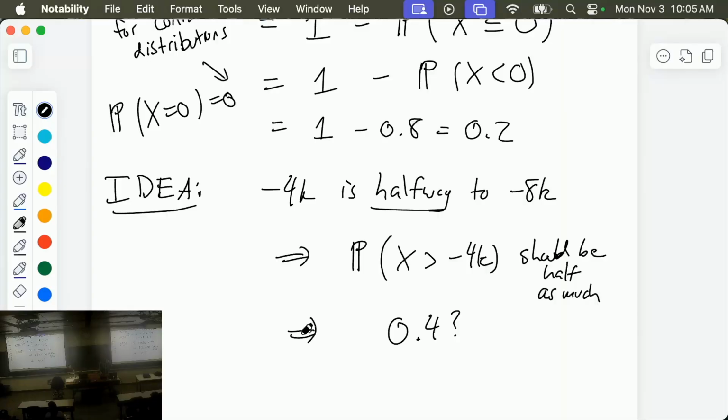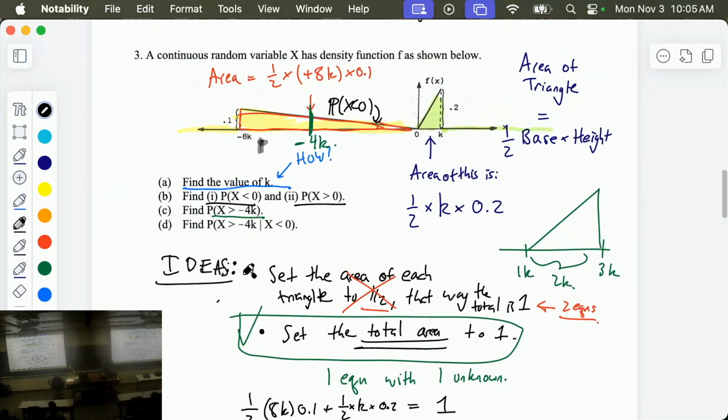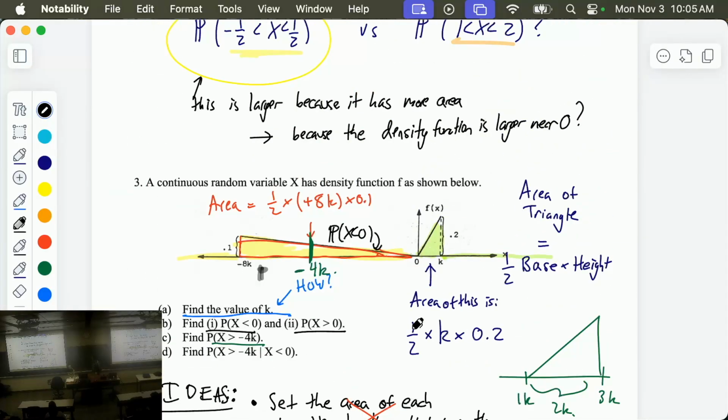Yes. Okay, very good. Yeah, that's one of them. So I drew negative 4k over here. But remember, we're not ever dealing with individual points. We're dealing with regions. And so I don't want x equals negative 4k. The probability x equals negative 4k would, of course, be 0. But the probability x is greater than negative 4k is not just this point. It's everything to the right of this point. So it's actually all of this stuff.